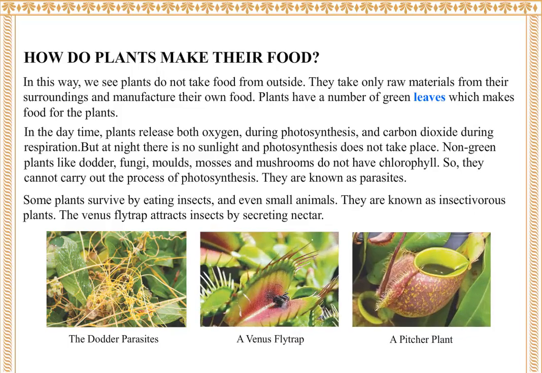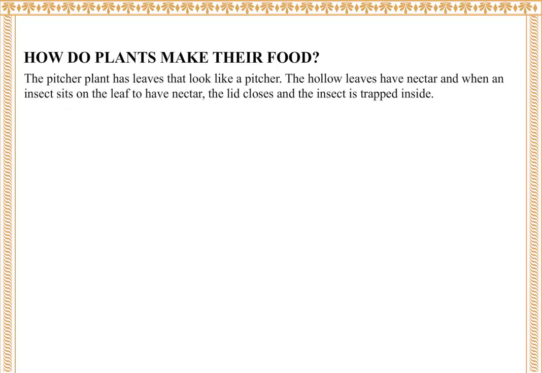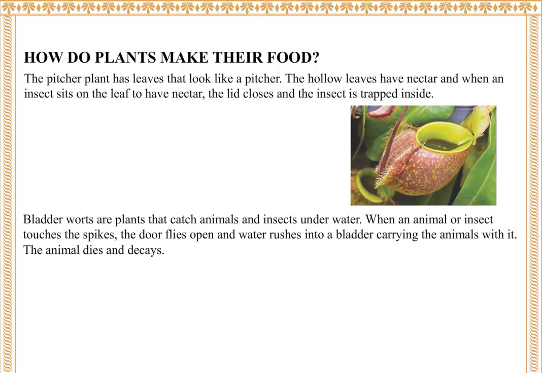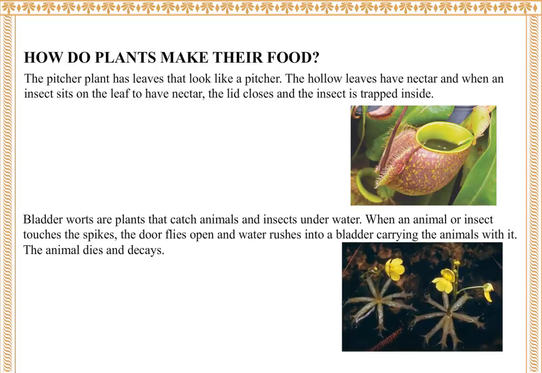A pitcher plant. The pitcher plant has leaves that look like a pitcher. The hollow leaves have nectar, and when an insect sits on the leaf to have nectar, the lid closes and the insect is trapped inside. Bladderworts are plants that catch animals and insects underwater. When an animal or insect touches the spikes, the door flies open and water rushes into a bladder carrying the animal with it. The animal dies and decays.